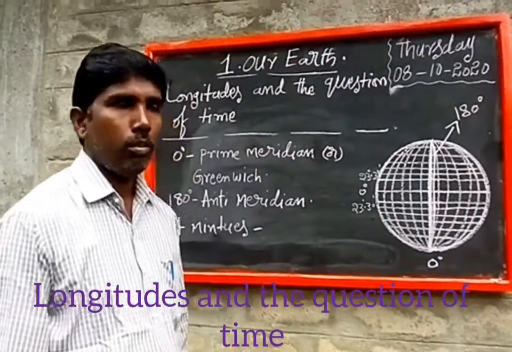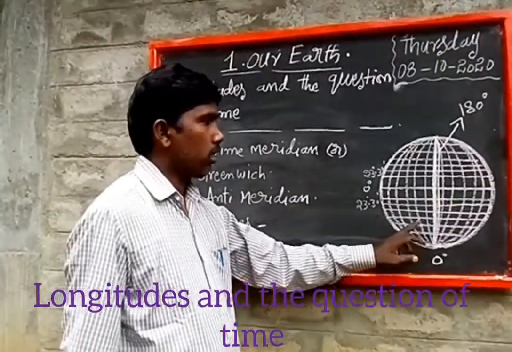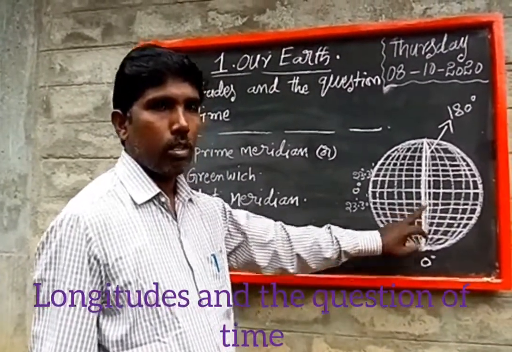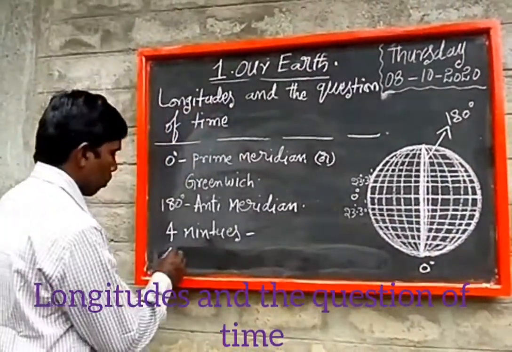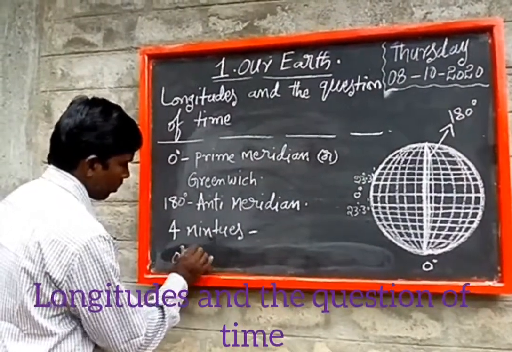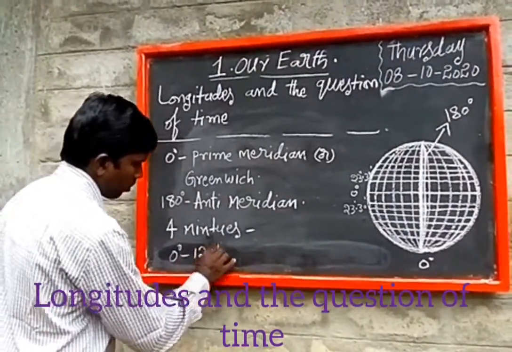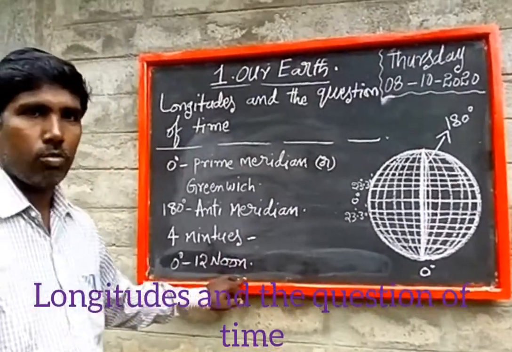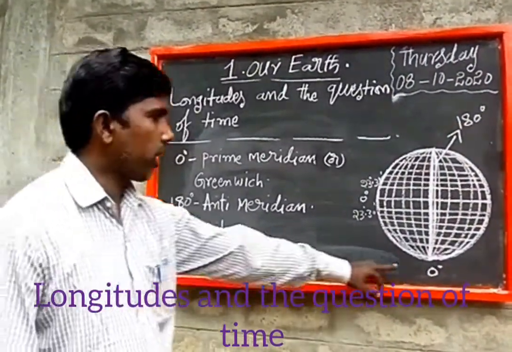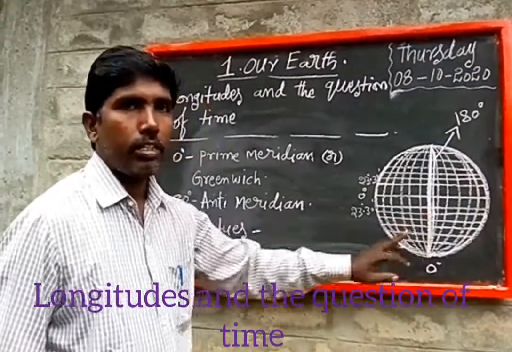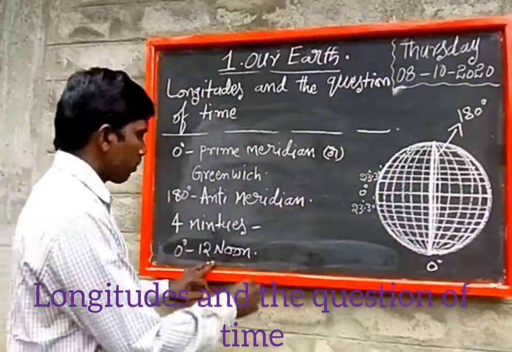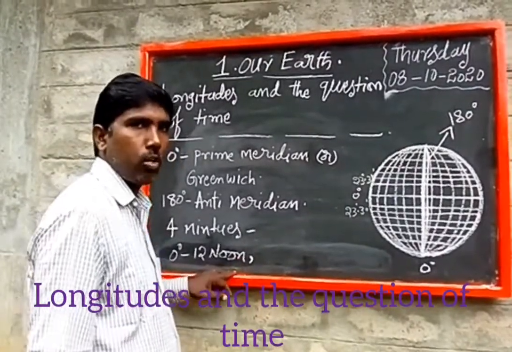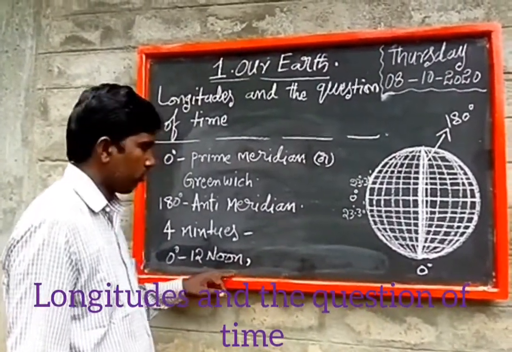For example, when the sun is overhead at 0 degree longitude, it is 12 noon in the places located on 0 degree longitude.